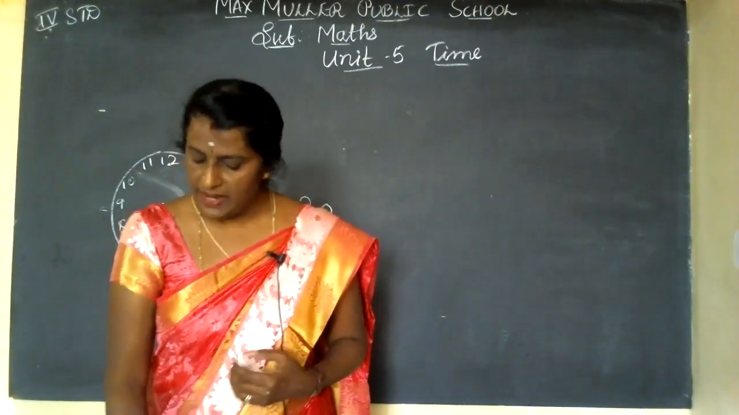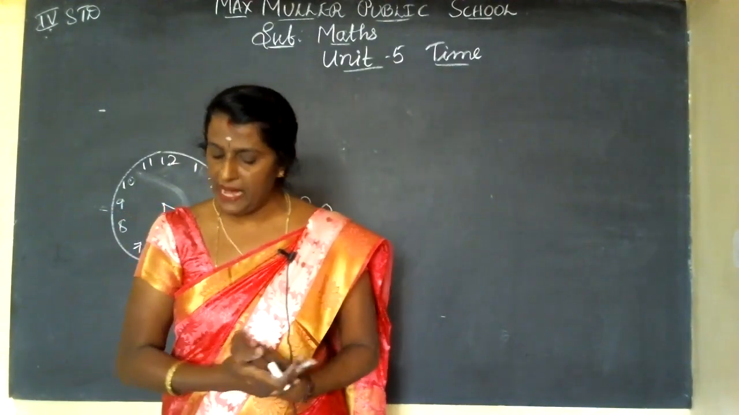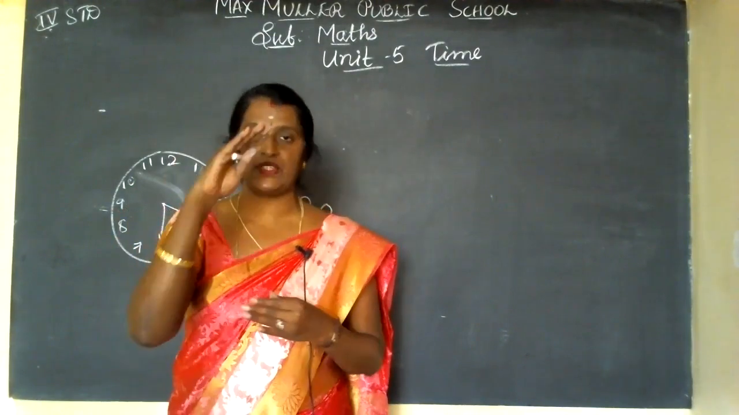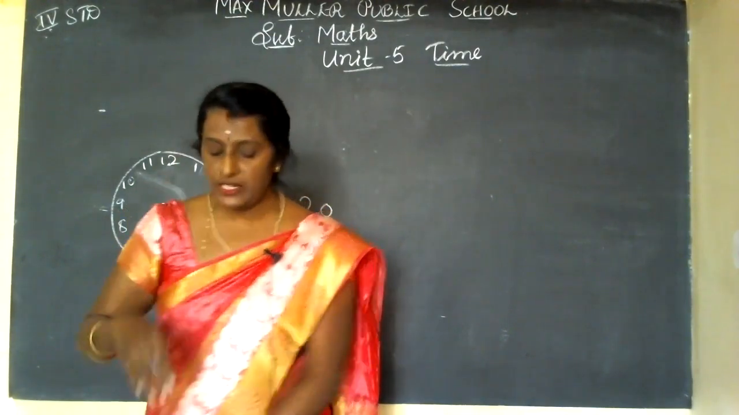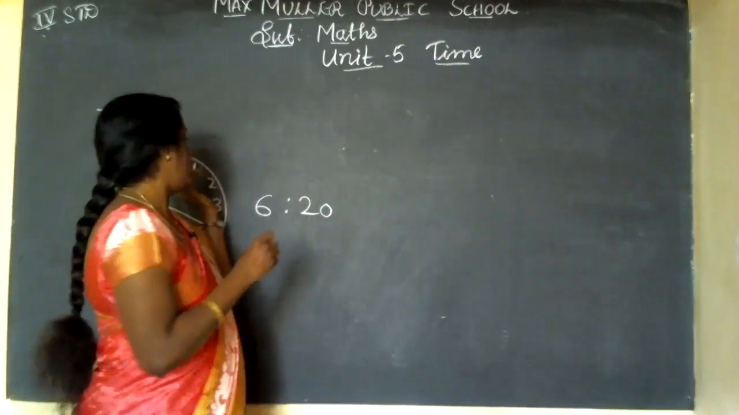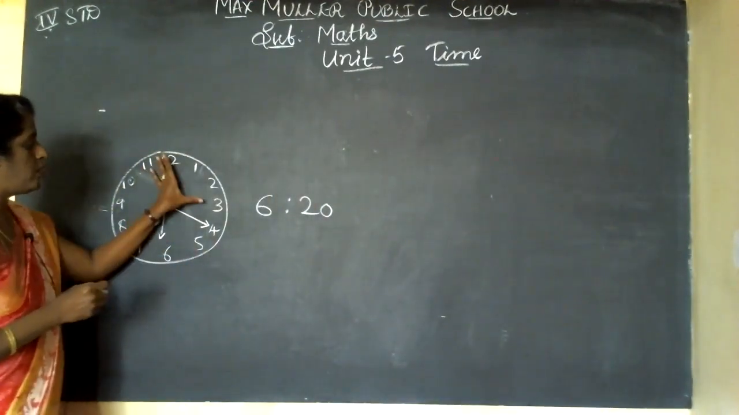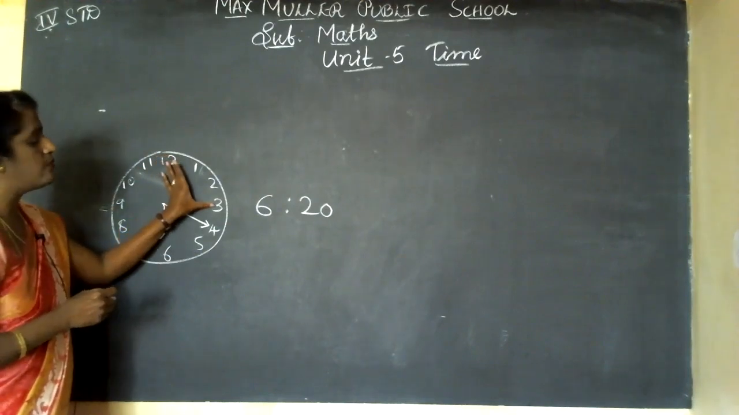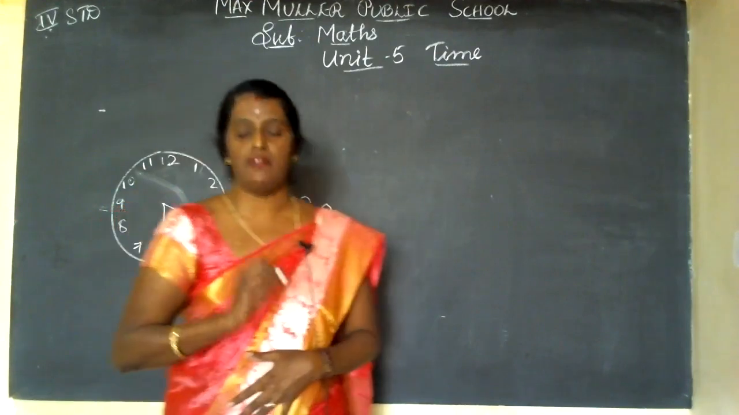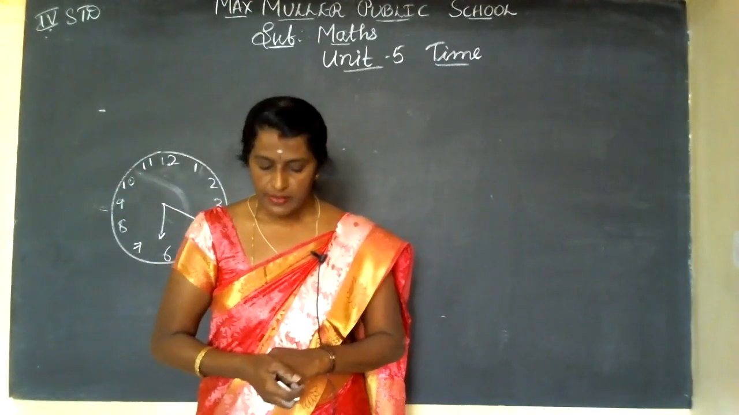Third one, quarter past 4. Quarter past 4 means, see, the time now is 4 o'clock plus a quarter. So it is 4:15. Quarter means 1/4. Yes, no? 1/4 after 4 o'clock means 4:15. The small hand will be near 4. The big hand will be near 3.